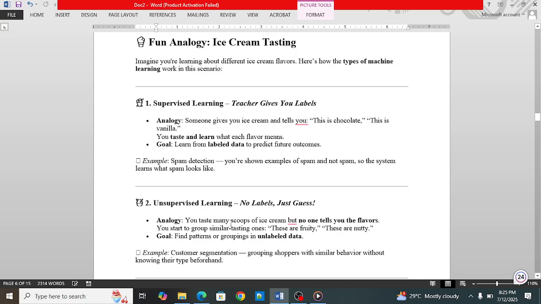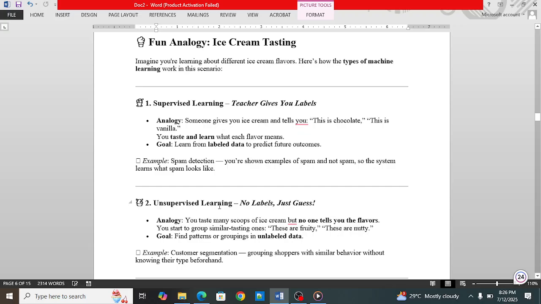You must have seen in your class that we have different types of clusters, different types of groups. One group is the intelligent group, one group is the mediocre group. So in unsupervised learning, grouping is done on the basis of similar behavior without knowing their type beforehand.